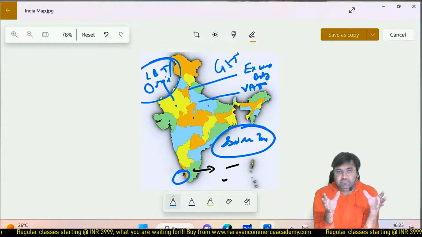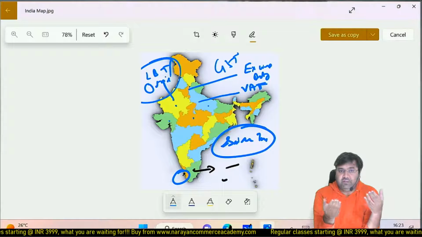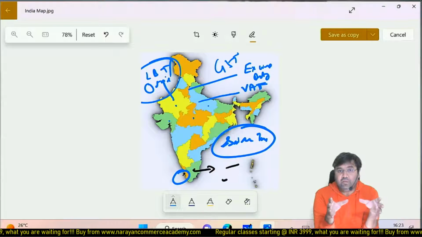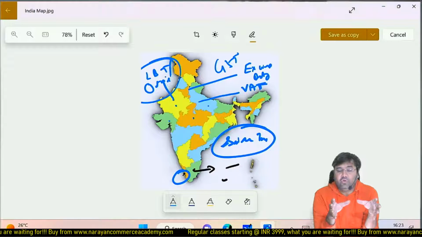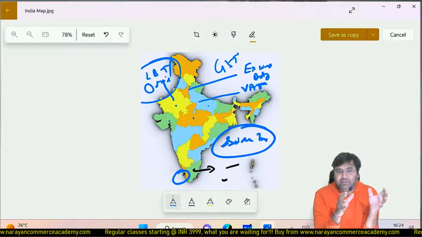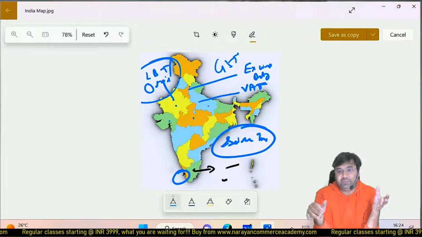I mean, if you are an FMCG company, you would like to go to a state or a location where maximum population is there, maximum buyers are there, so that you can get more income in lesser expenses.